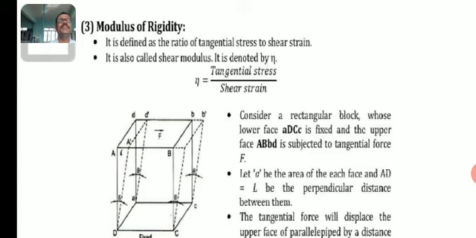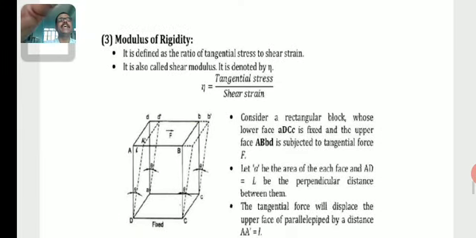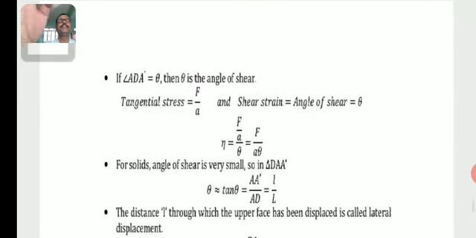The tangential force will displace the upper face parallel to itself by a distance l, from A to A dash. If the angle ADA dash is equal to theta, then theta is the angle of shear. Tangential stress is equal to F by A and shear strain is equal to the angle of shear, theta. Then eta is equal to F by A by theta, which is F by A theta.